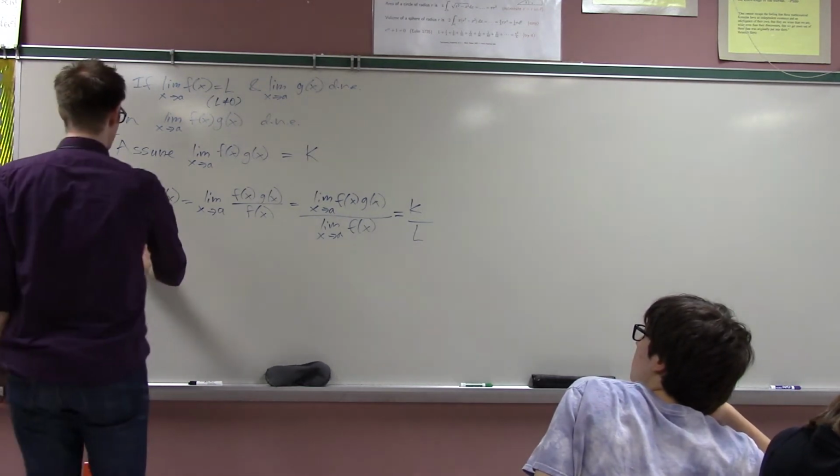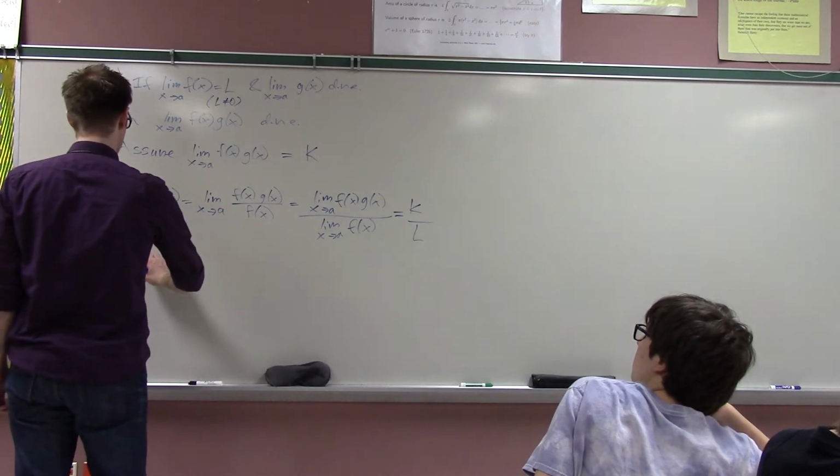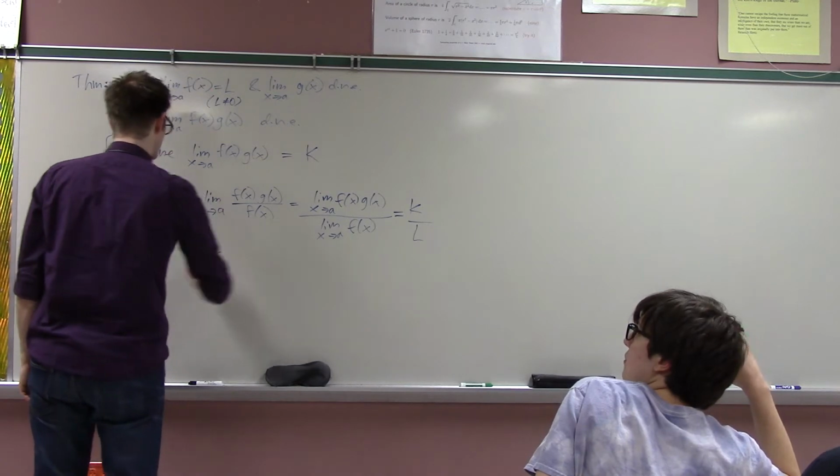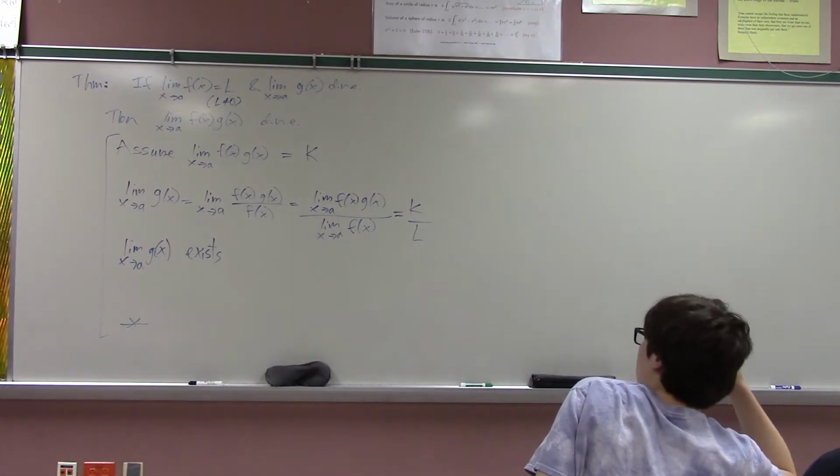And so what have I just shown about the limit as x approaches a of g? This is a major contradiction, right? We just showed that the limit as x approaches a of g of x exists. But that's a contradiction because we assumed that it didn't exist.